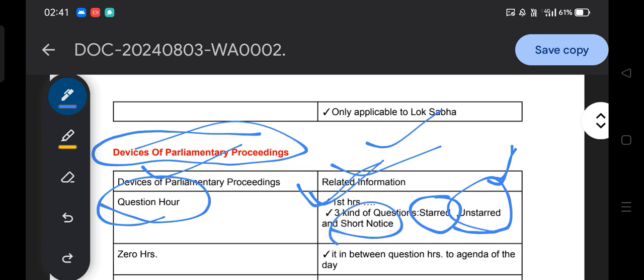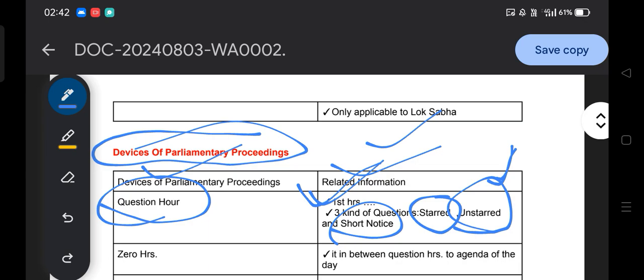Then the short notice question. For seeking a response from the minister, a member needs to give a short notice of less than 10 days. Short notice is nothing but a notice to the minister of less than 10 days. This is the formality for interaction, discussion, deliberation and debate in the parliament.